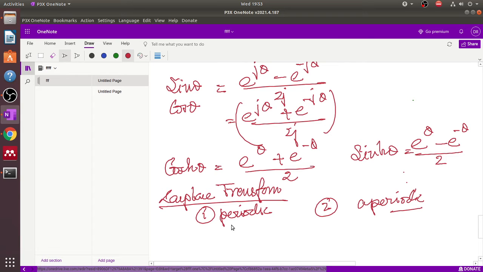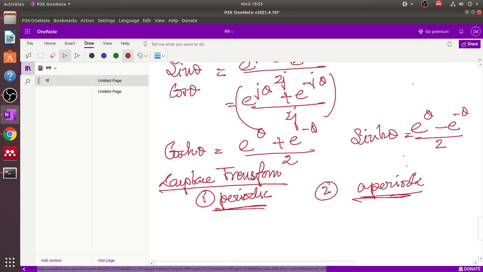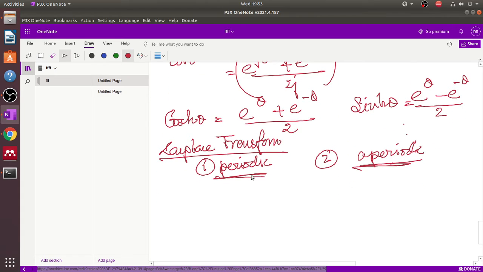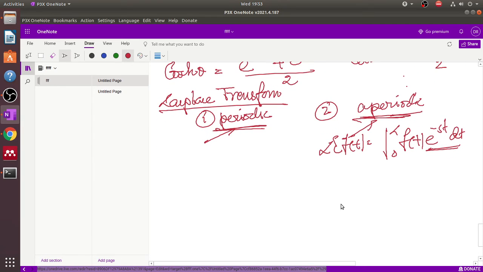This is very, very important. One is periodic and another is aperiodic. Please note down. For a periodic signal, there is one formulation of the Laplace transform, and for aperiodic, the formulation is the Laplace transform of f(t), from 0 to infinity, f(t) e to the power minus st dt. Okay, this is very, very important.